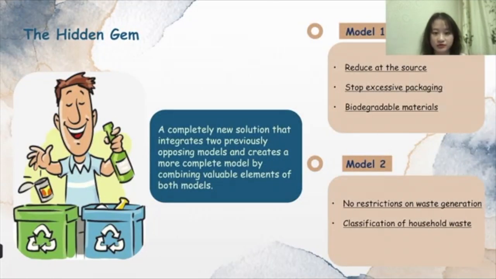Firstly, we can build a new solution from the previous 2 opposite models by combining elements that are available in both models. Model 1 is to reduce household waste directly at the source by stopping expensive packaging and using environmentally friendly and biodegradable packaging materials to achieve the goal. Model 2 does not restrict the generation of household waste, but rather promotes awareness of waste separation so that recyclable waste can be recycled appropriately.